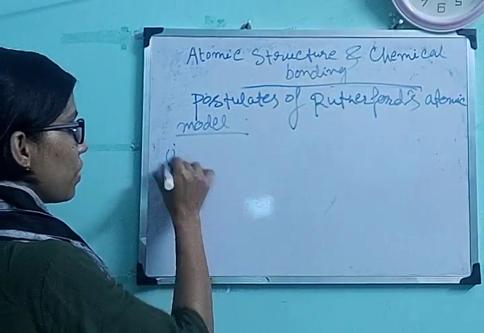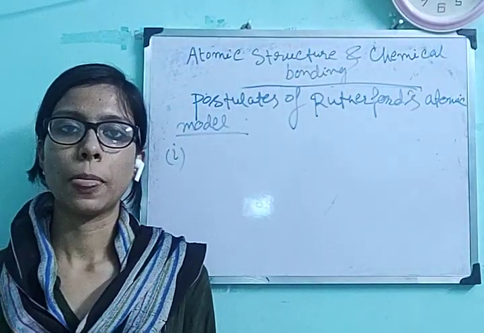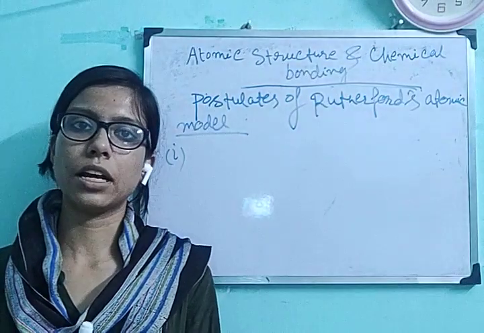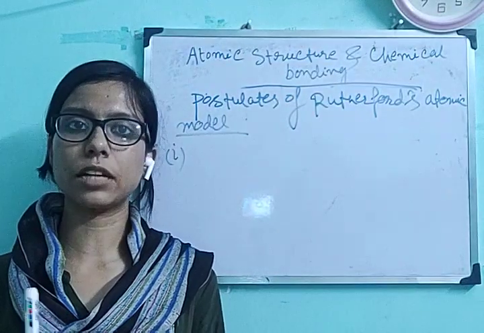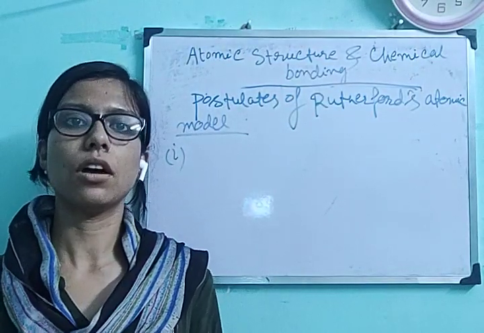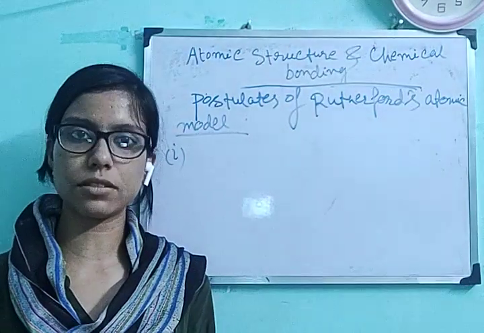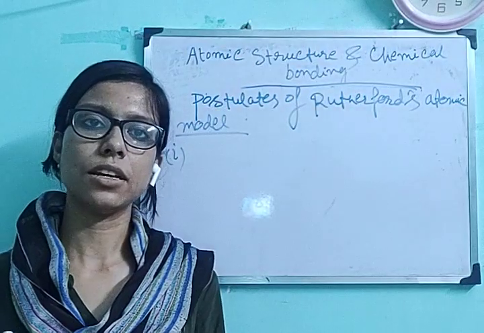Okay, so the first point is, according to the first observation, most of the alpha particles are going in a straight line. That means they are not facing any barrier. Okay, as they are not facing any barrier, that means most of the spaces inside the atom is vacant. Okay, it is fully vacant. That means the alpha particles are not facing any barrier, so they are passing in a straight line.